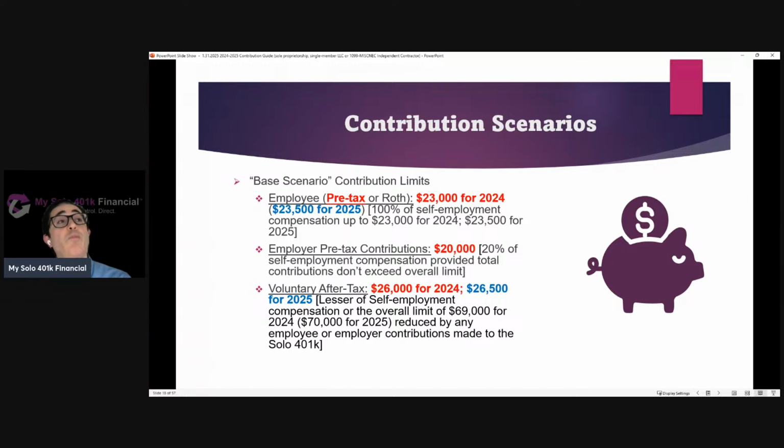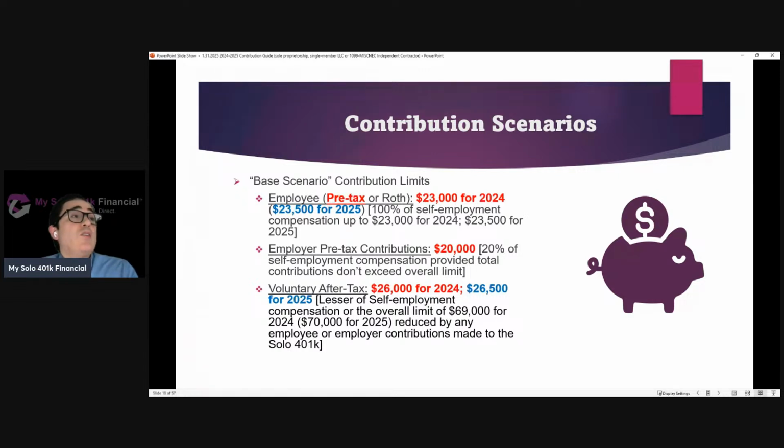So again, 100% of their self-employment compensation, dollar for dollar, now up to $23,500 going into that pre-tax account, because that's their first objective, is to maximize pre-tax contributions. They can do 20% of that same $100,000 as an employer. And now the overall limit is $70,000. So they can go up to $70,000 as a voluntary after-tax contribution. So that's another $26,500, which they then move over to the Roth. So at the end of the day, they have $43,500 in their pre-tax account, $26,500 in their Roth account.